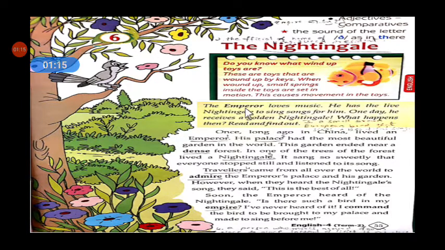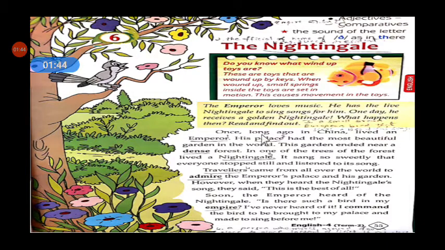The emperor loves music. What is meant by emperor? A man who rules an empire. So we say emperor or king or prince. The emperor used to listen to songs or music. He loves music.